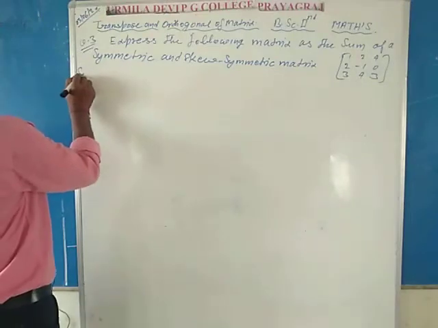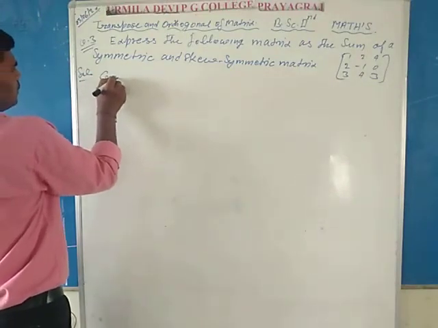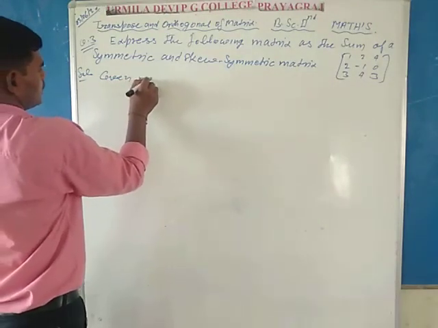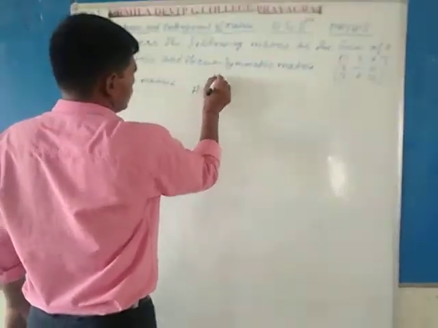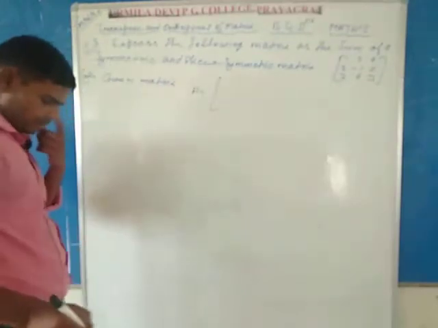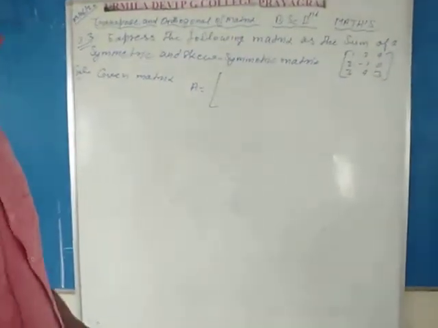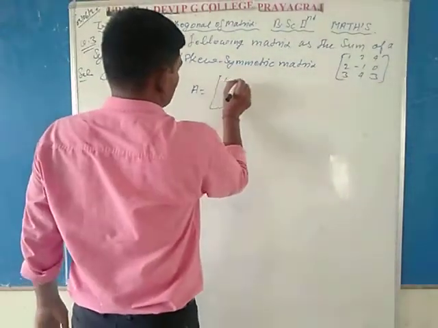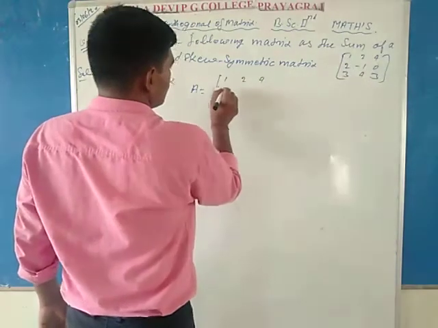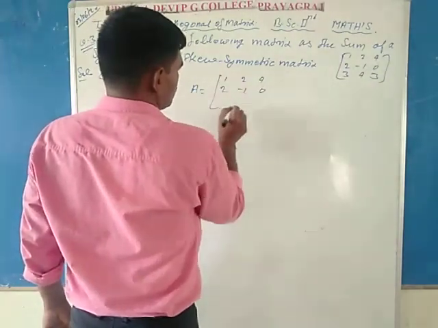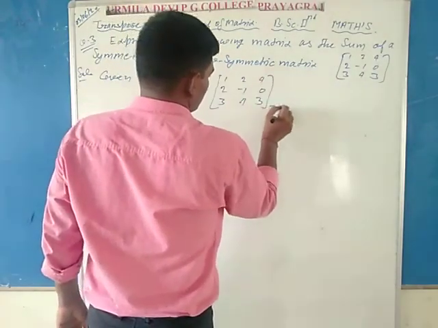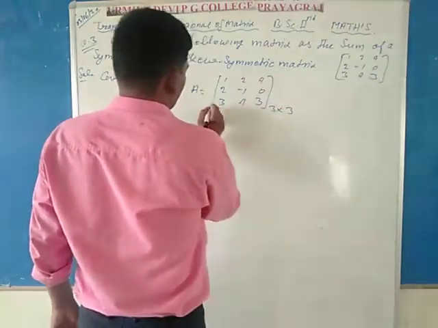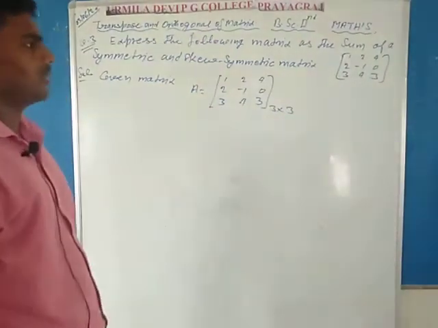Here in the solution, given matrix is denoted by capital A. Suppose that square matrix capital A given is 1 2 4, 2 minus 1 0, 3 4 3, which is of 3 by 3 order.